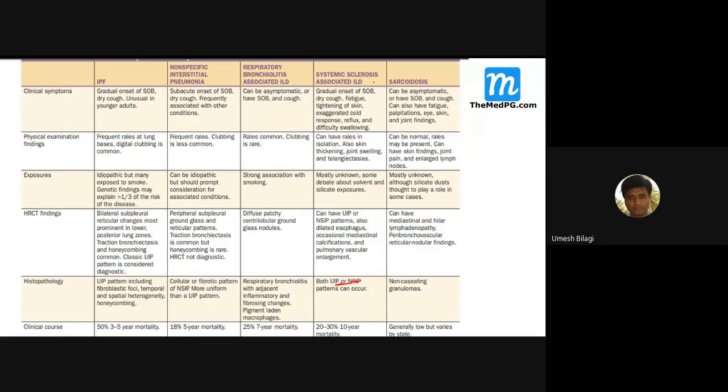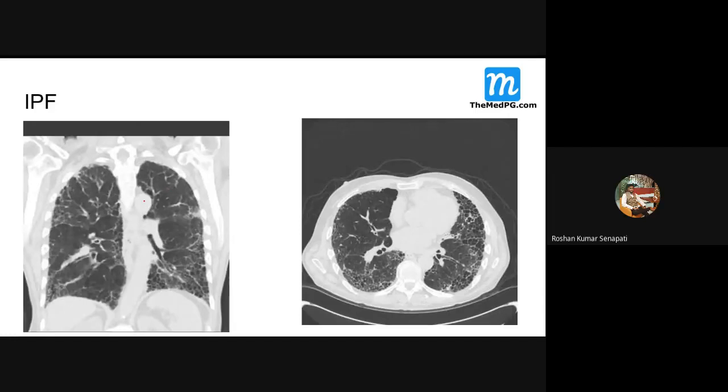And sarcoidosis, you people must have read about this in pathology, non-caseating granulomas. These things can come somewhere in MCQs. That's why I'm putting the table here. Okay. Now, the classical involvement is usually basal in IPF. This is interstitial fibrosis. More of basal, apical may be involved, basilar, and the reticular pattern that you see is predominantly in the periphery.